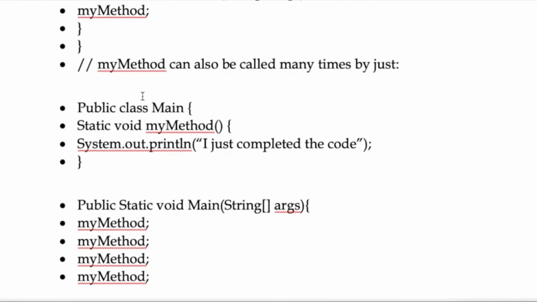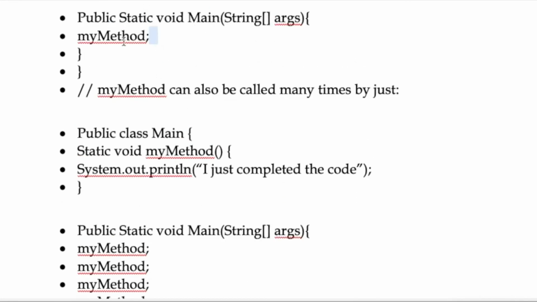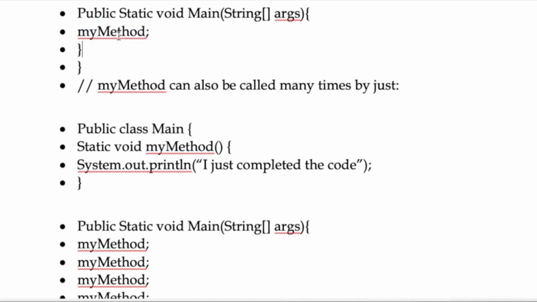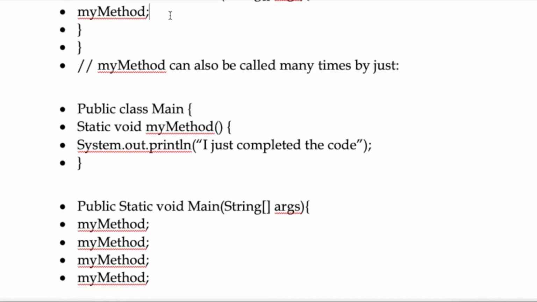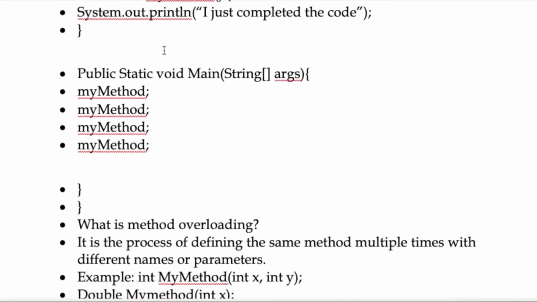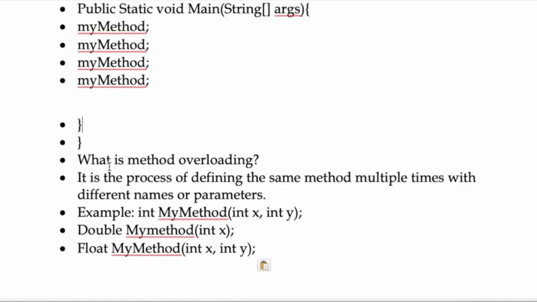Now here I have printed the main line, my desired line I want to get out. So my method is the line I want to print out. This can also be printed out as many times as you want. You need to just add up the my method as many times as you want to. So now here my code has ended.